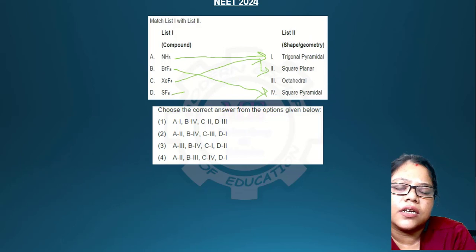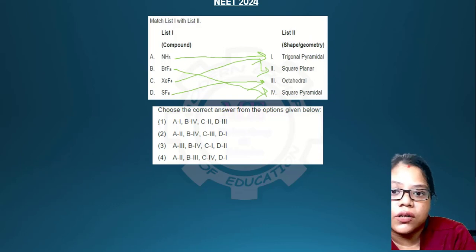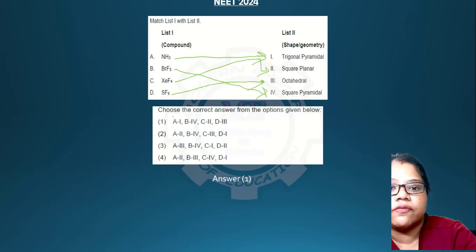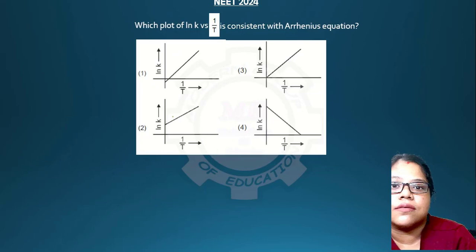For more details, you can see my video on chemical bonding. And SF6 has an octahedral shape. I have taught all of these here. So according to that, if you match it, answer 1 will be your answer.